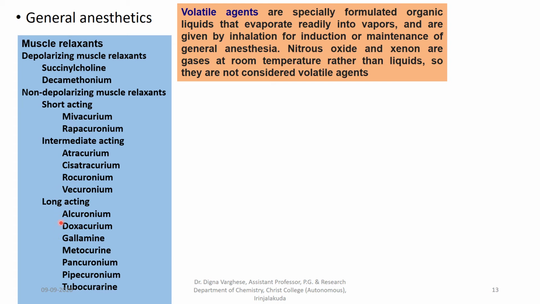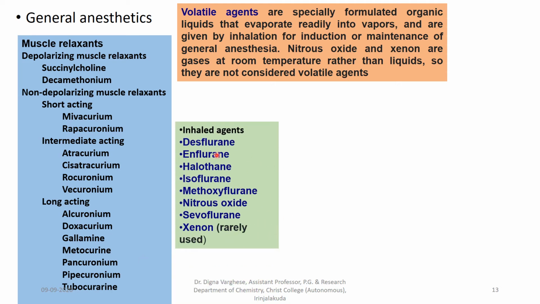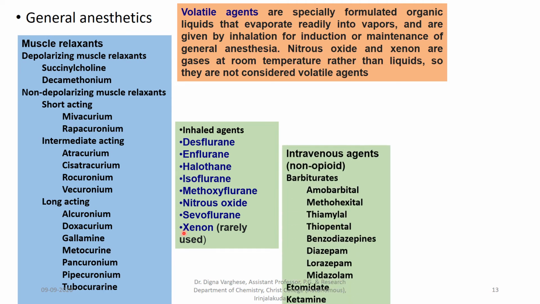Long-acting ones are alcuronium, doxacurium, gallamine, metocurine, pancuronium, pipecuronium, tubocurarine. Some muscle relaxants are shown here, and some inhaled agents like desflurane, enflurane, halothane, isoflurane, methoxyflurane, nitrous oxide, then sevoflurane, xenon, which is rarely used.